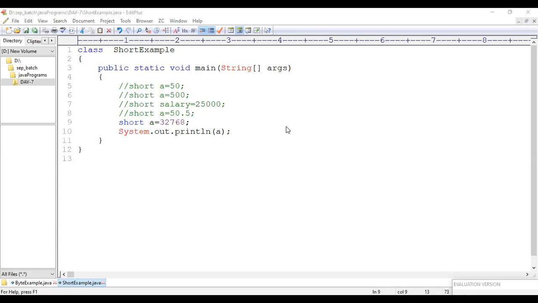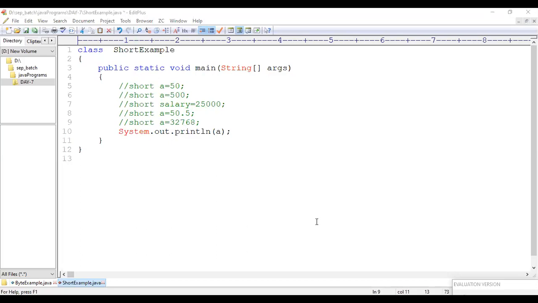I would like to compile. When I do the compilation, this is exceeding the limit. So it is 767, and if you are giving 768, you're going to get trouble here. Is that clear for you guys? Yes. So like this, so many examples I can keep on giving you, but char is very rarely used, and you know its internal implementation as well.